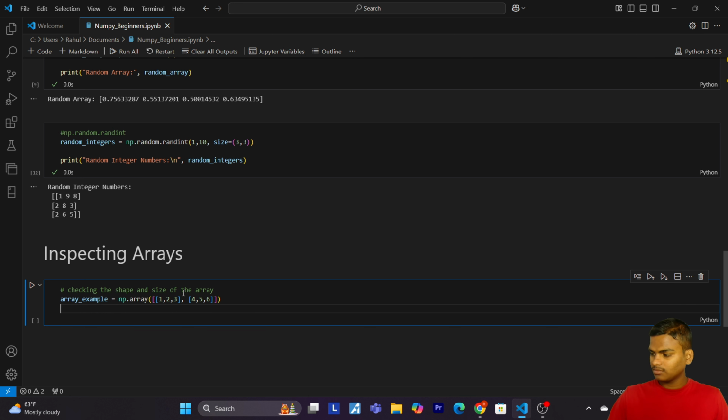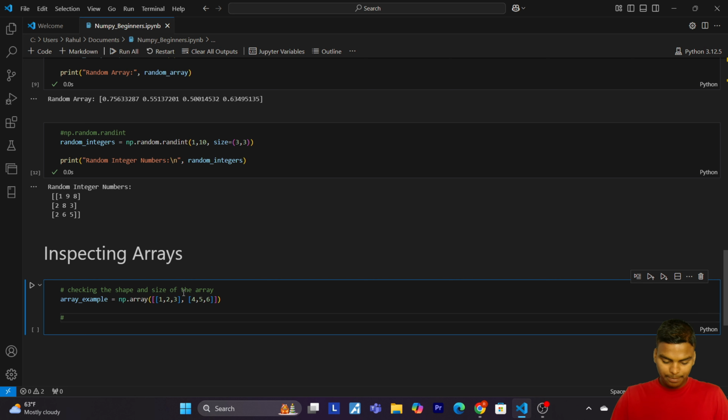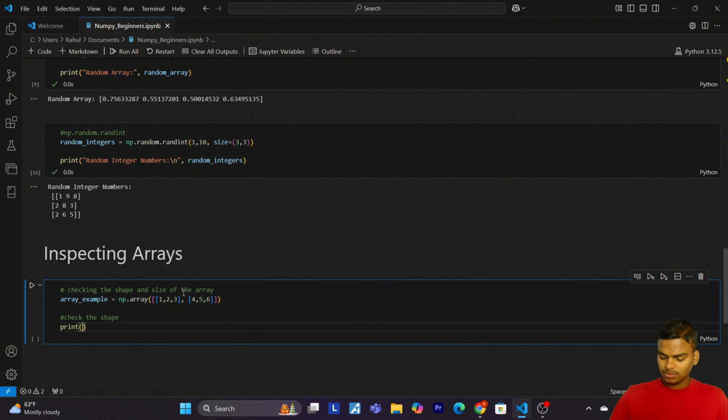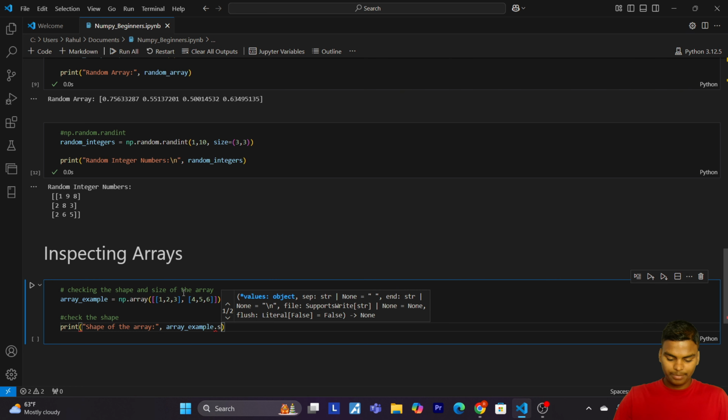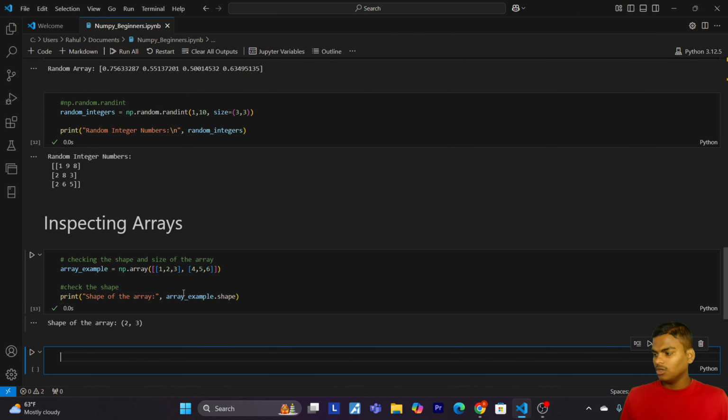Now let's check the shape. Print shape of the array: array example dot shape. So we have an array of shape 2 by 3, which means it has 2 rows and 3 columns.